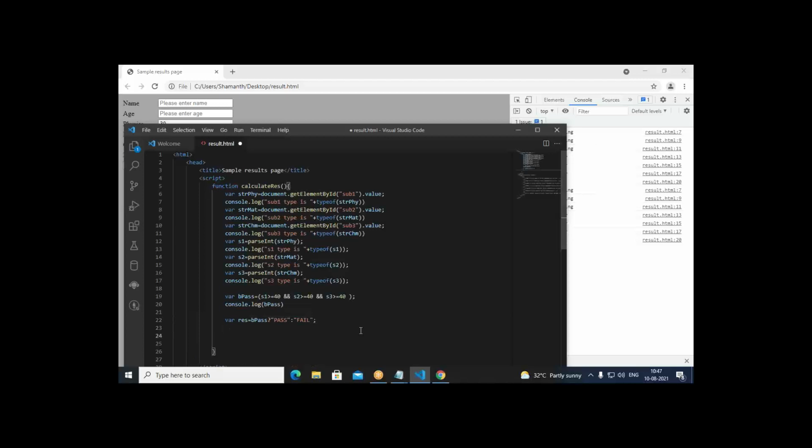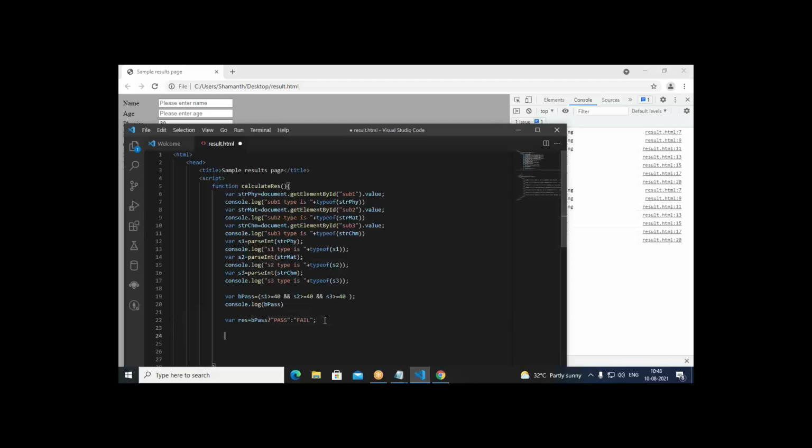It uses 3 arguments. First argument is what exactly? The B pass expression. Then you have a question mark. If this is returning a true value, it takes the first one, otherwise it takes the second one. So if res equal to true, in that case what happens? The result is pass here, otherwise it's fail.